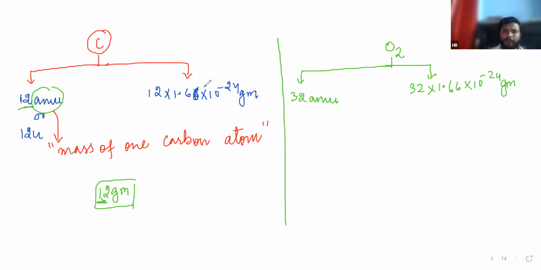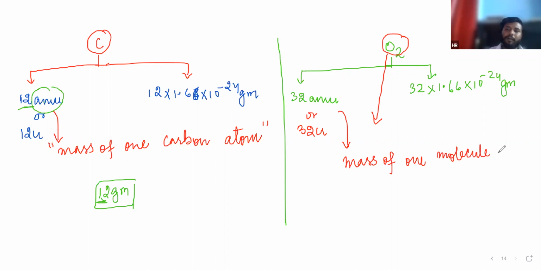I can write 32 mu as 32 or 32 u. But is O2 an atom or a molecule? Molecule, sir. So I am writing the mass of one molecule of O2. Only one molecule of O2. Is that clear?